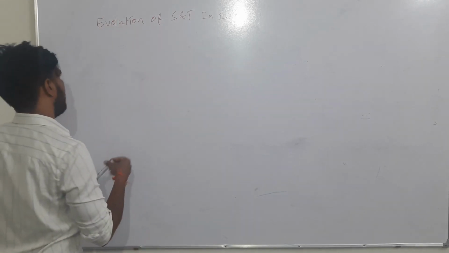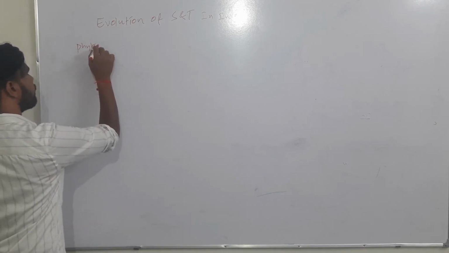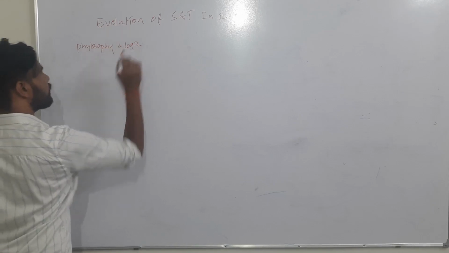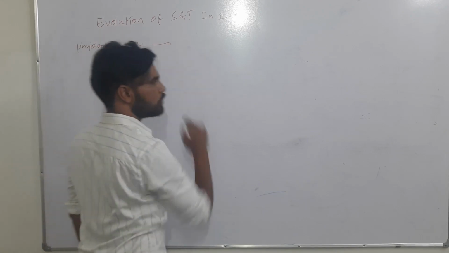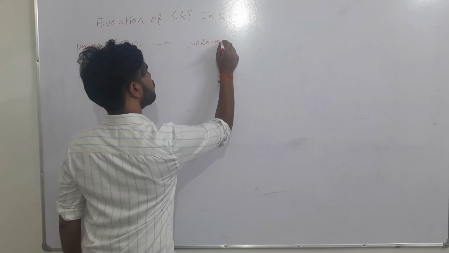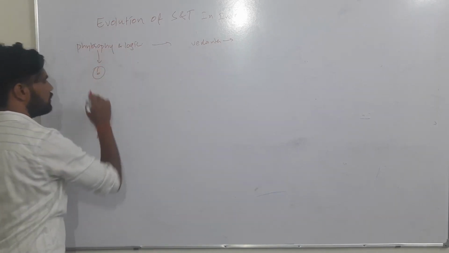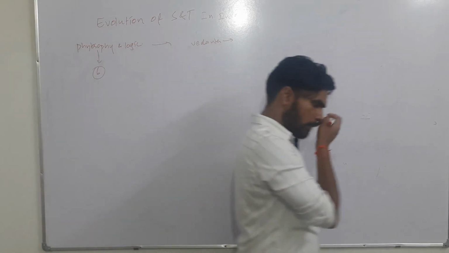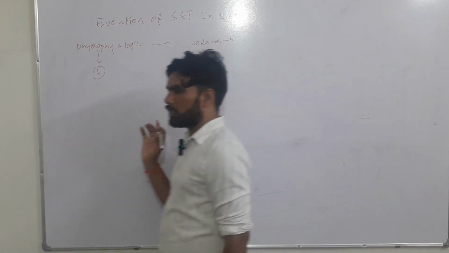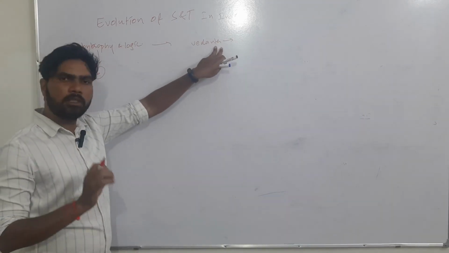The greatest gift of Indians to the world is Vedanta. Indian philosophy can be divided into six major schools, and one of them is Vedanta. This is the greatest gift to the world by Indians.